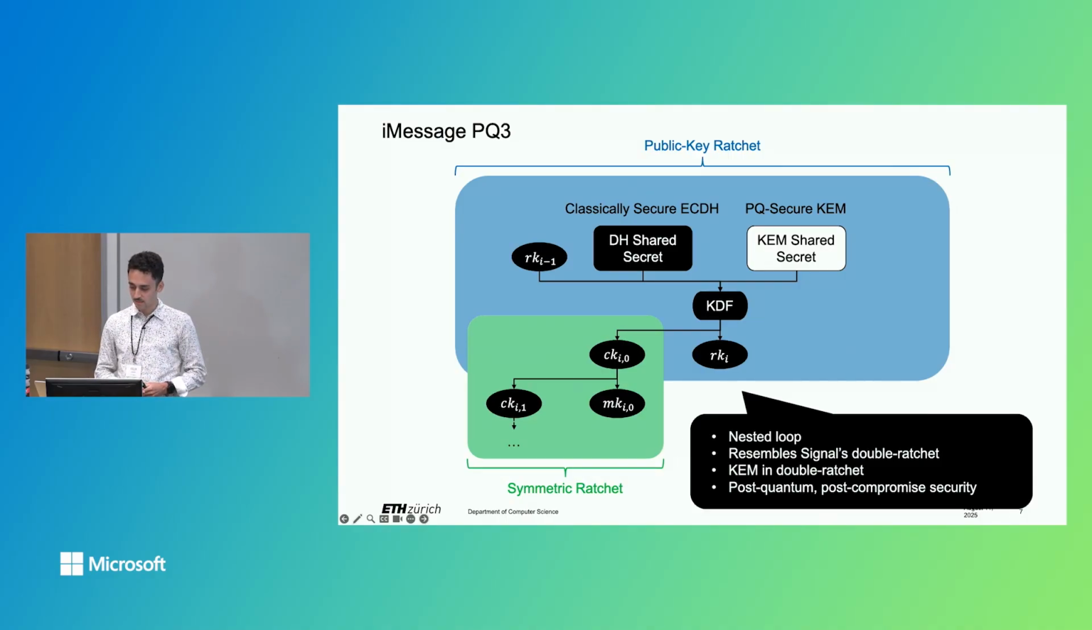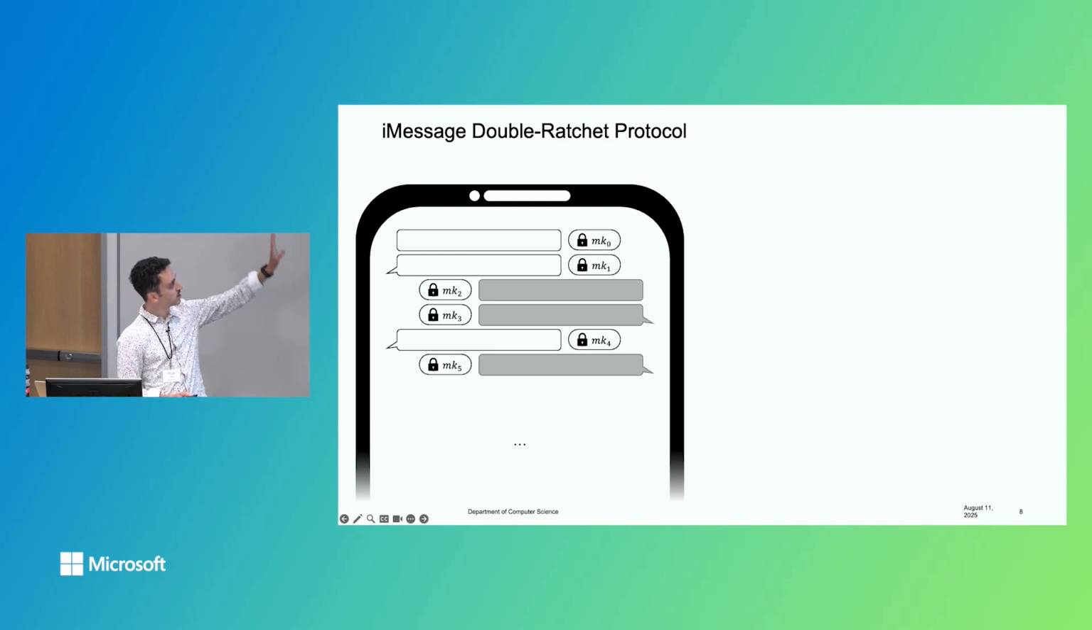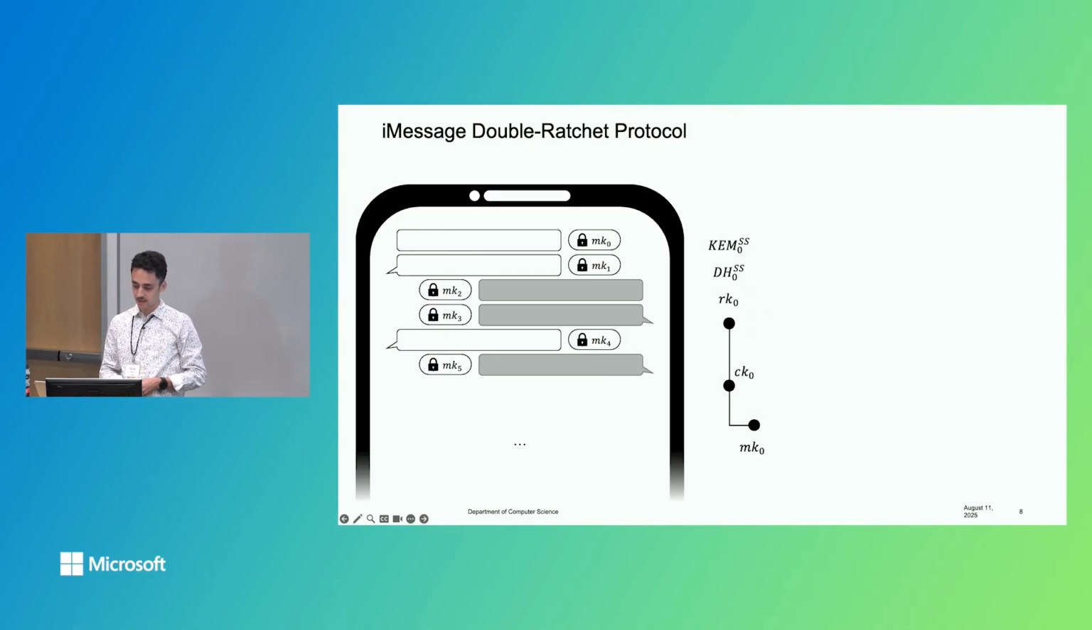Let's look at a concrete example. Imagine we have two participants exchanging 6 messages. In iMessage, each of these messages will be encrypted with a unique message encryption key, here called MK, indexed by message. In the beginning, the two participants will establish 2 shared secrets, a KEM shared secret and a Diffie-Hellman shared secret. They combine that to derive a root key and the first chain key, and then a message encryption key to encrypt the first message. Then from that chain key, the same participant derives a new chain and message key to encrypt the second message.